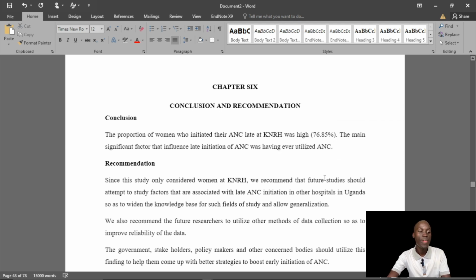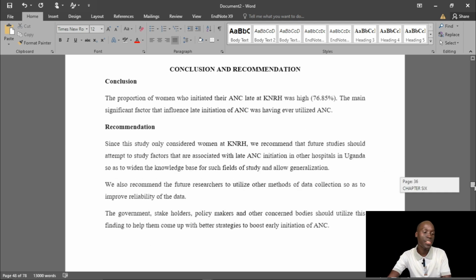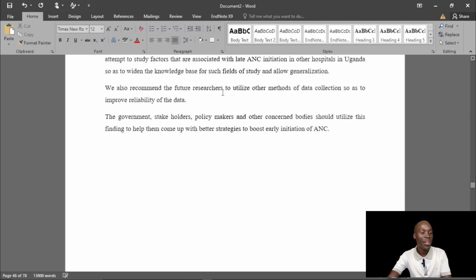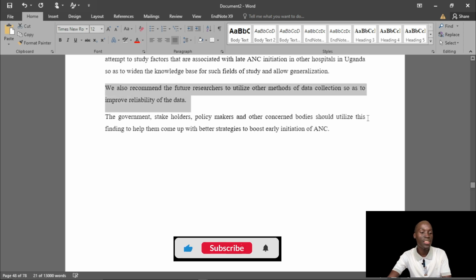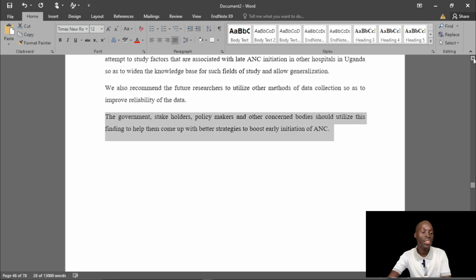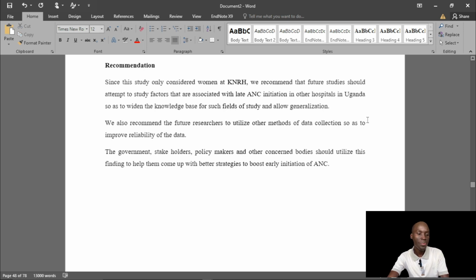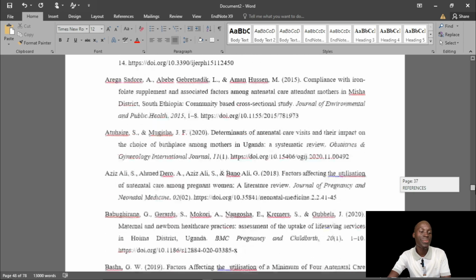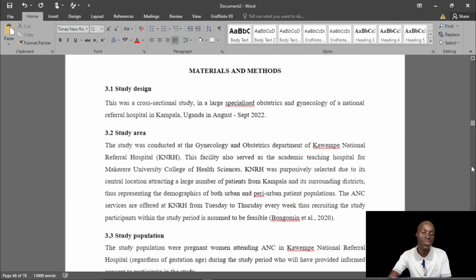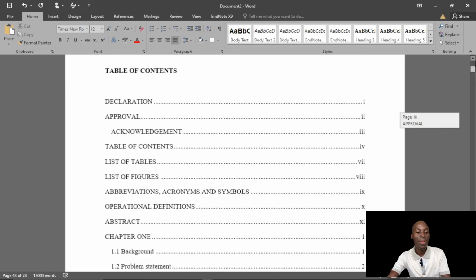Recommendation: I see it recommends further studies to be done, and recommends policymakers, government, and so on. That is okay. This is fair. Could have written more on the practical implication of your study. Could have really been written more, but well and good. The other sections are just references, expenses, and so on, which is always common. But basically, that is it.